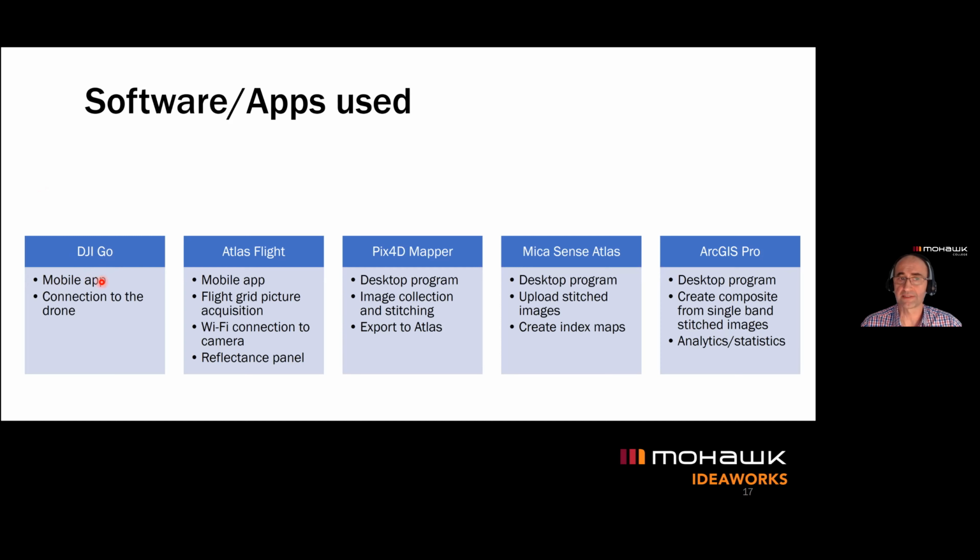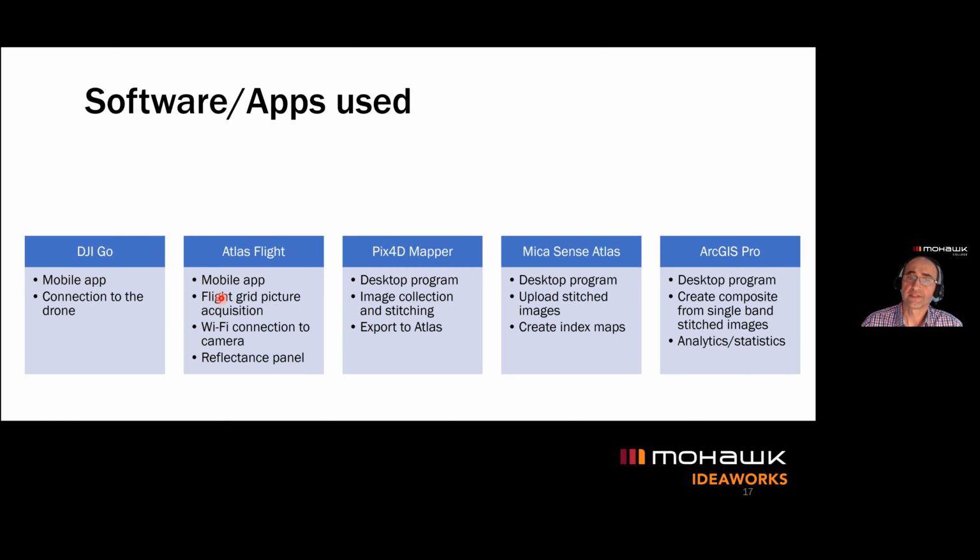That's an app on the mobile device, on the phone or on the tablet, that we can connect to our remote controller for the drone. Then we had the Atlas Flight. This is another app installed on the phone or on the tablet that allowed us to communicate with the camera, with the red edge sensors.